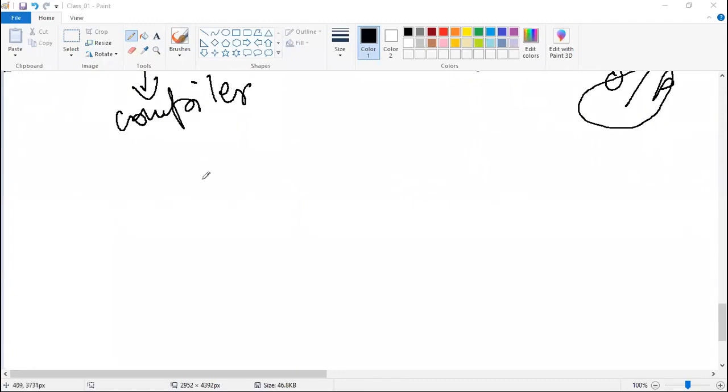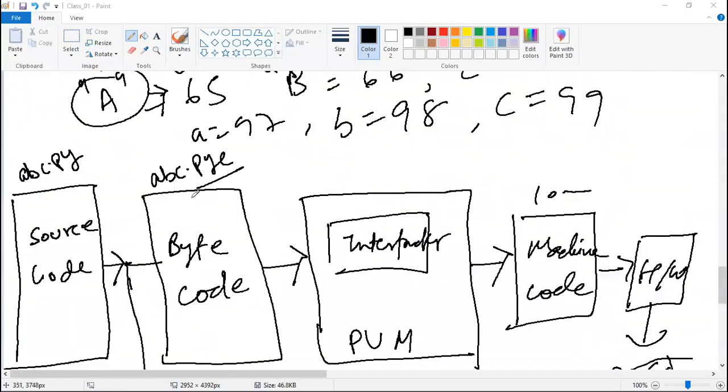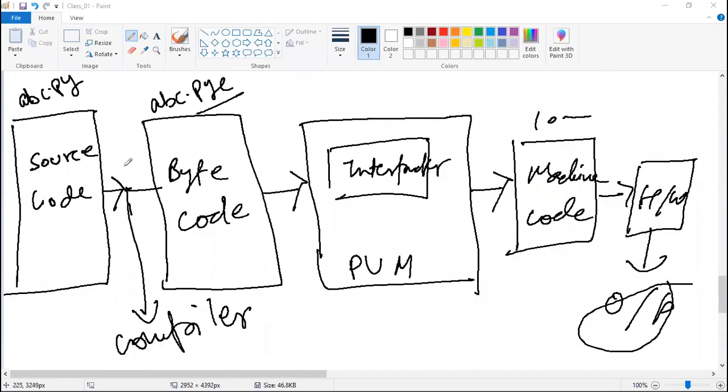So let me come here. Compiler, basically what it does, it will take this whole source code at once as an input and convert it into the bytecode. Let's say if it gets some error. So in Python, the task of the compiler, Gagan.